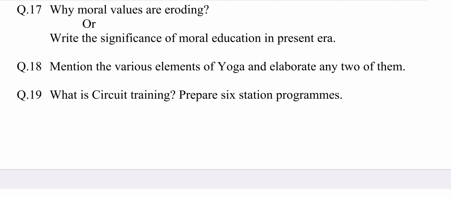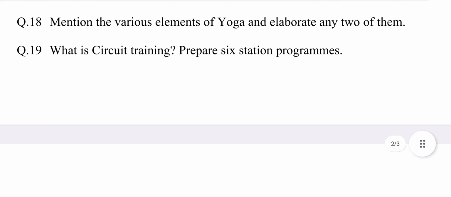Question number 18. Mention the various elements of yoga and elaborate any 2 of them. Mention means write something without giving much detail. Various means many. Elements means important parts of something. Elaborate means to give more detail about something.